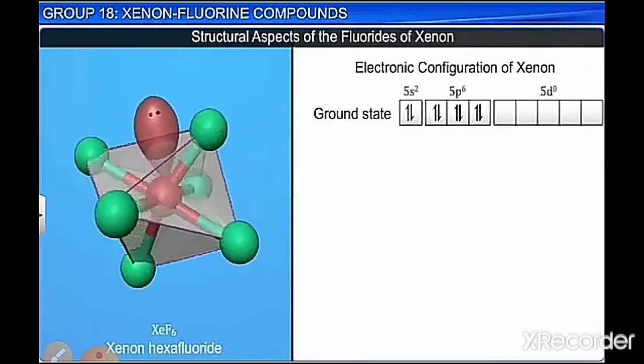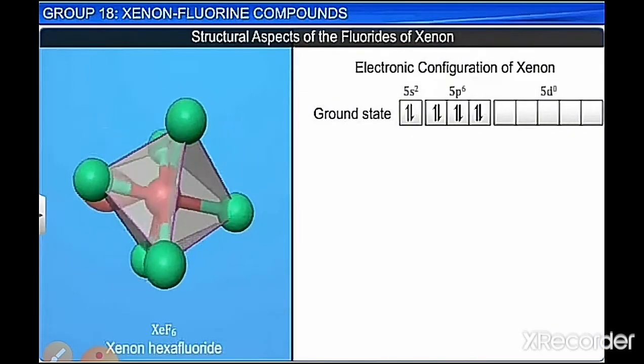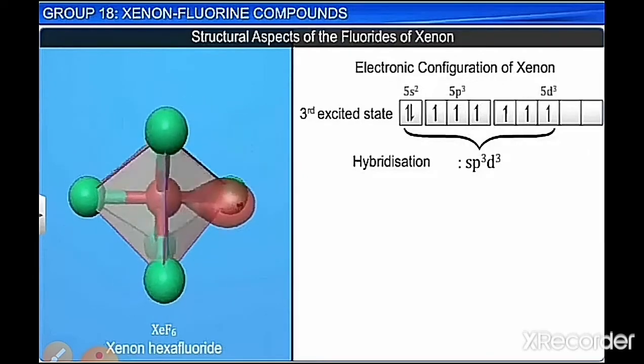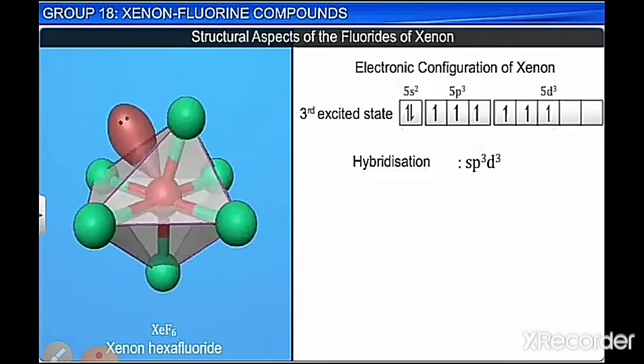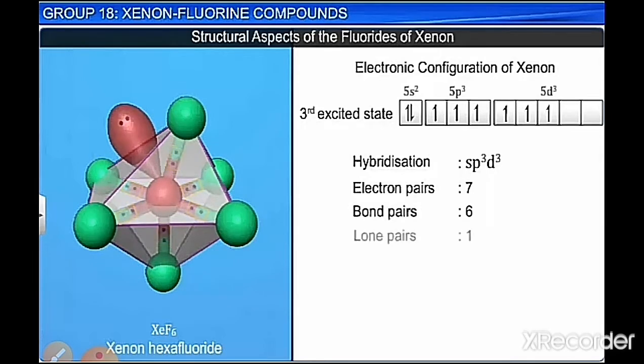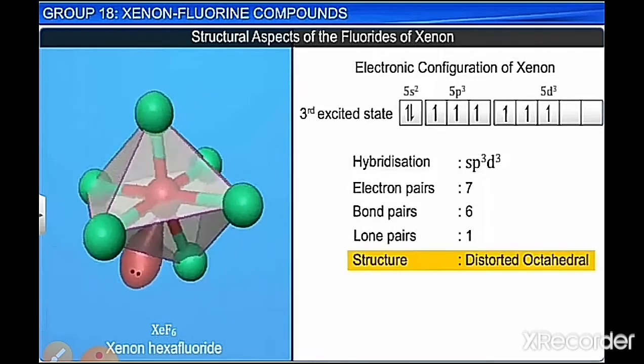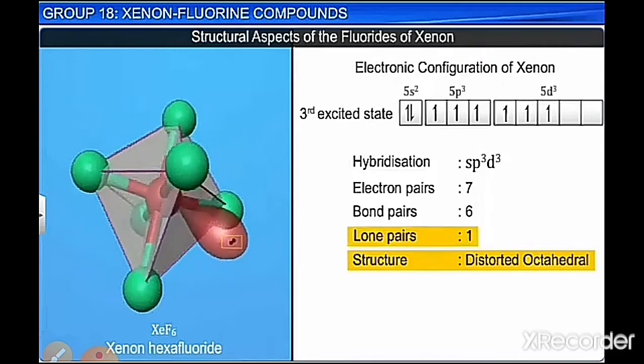And when you talk about xenon hexafluoride, it undergoes 3 excitations. So now it has 7 electron pairs: 1 lone pair and 6 bond pairs, and the hybridization is sp3d3. Due to the presence of 1 lone pair, it has a distorted octahedral geometry. Not a complete octahedron, but because of 1 lone pair, distorted octahedral geometry is the structure of xenon hexafluoride.